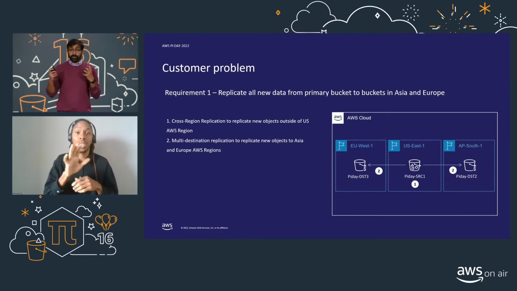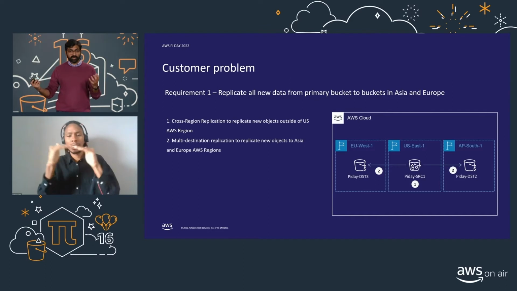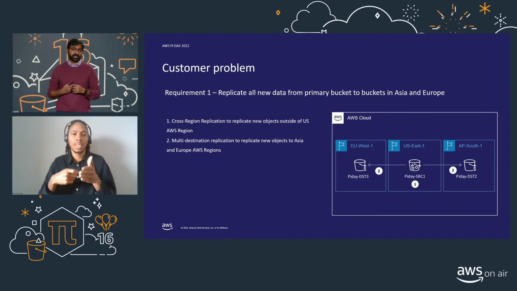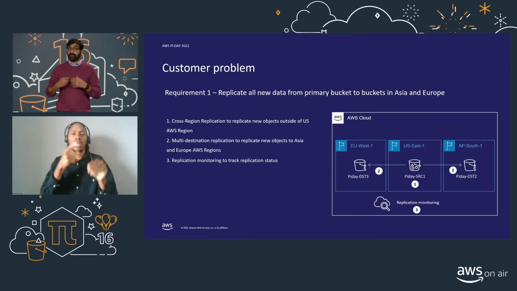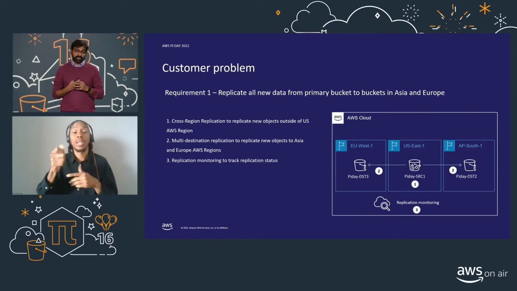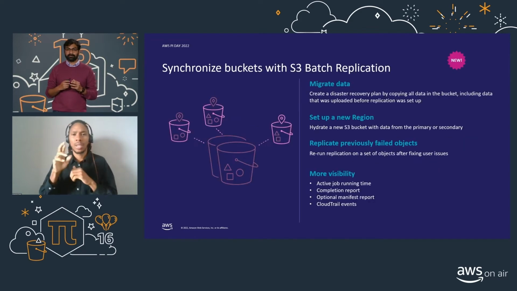And when they're replicating their data, they choose to use intelligent tiering. This is a way for them to reduce the cost based on access. That way, they have the flexibility of choosing which storage class they want to store that replica in. And then they turn on the replication metrics to monitor how their replication status is doing.